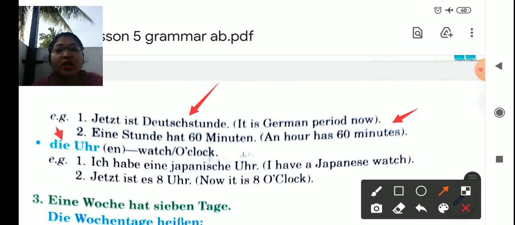Now what is die Uhr? Die Uhr is watch or o'clock and the plural is die Uhren, with the en ending. Let's see the example. Ich habe eine japanische Uhr. I have a Japanese watch. Jetzt ist es 8 Uhr. Now it is 8 o'clock.